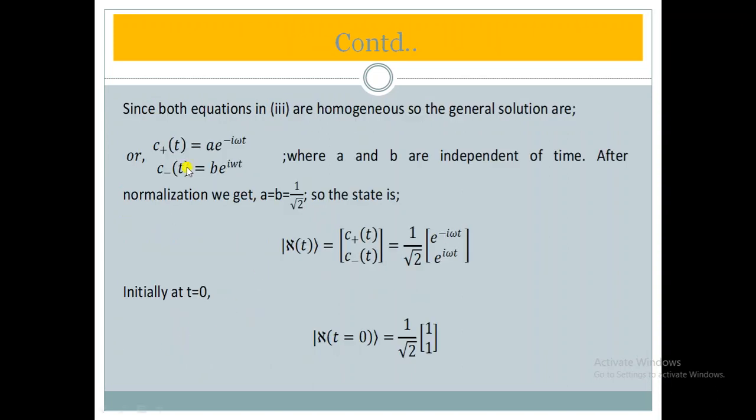Since both equations in the third are homogeneous, the general solutions are c plus t equal to a e to the power minus I omega t, and c minus t equal to b e to the power I omega t, where a and b are independent of time. If the equation were inhomogeneous, the solution would be a little more difficult, but we have homogeneous equations, so the solution is easier. Both a and b are independent of time. After normalizing, we get the value of both a and b equal to 1 by root 2.